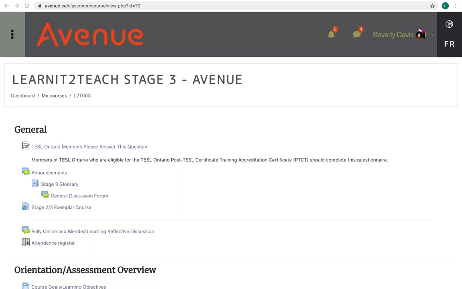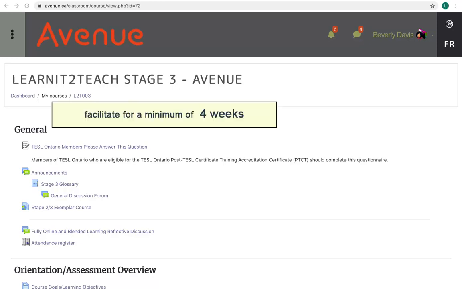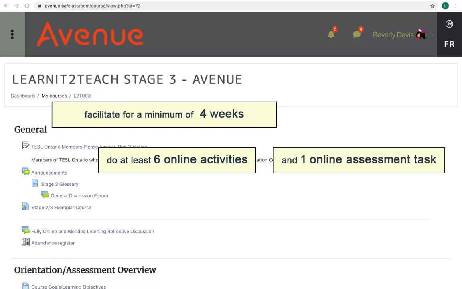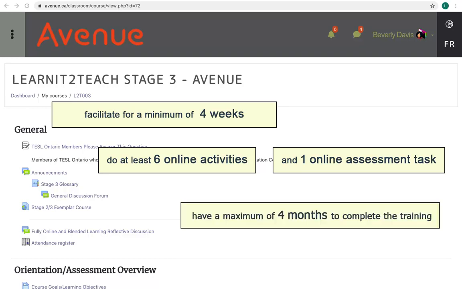Here are some key numbers to pay attention to as you work to complete Stage 3. You must facilitate newcomers using the courseware for a minimum of 4 weeks. You must do at least 6 online activities and 1 online assessment task, which will be used as a PBLA artifact and added to the ePortfolio. Once participants start Stage 3, they have a maximum of 4 months to complete the training. Mentors and the online support desk are available to help with any question that might arise during the training.